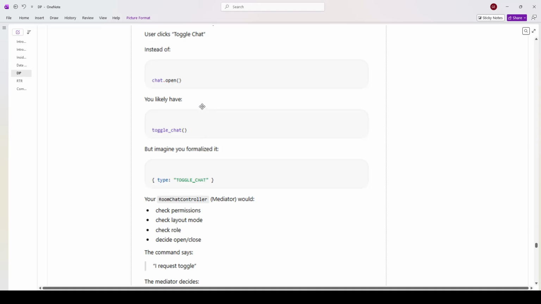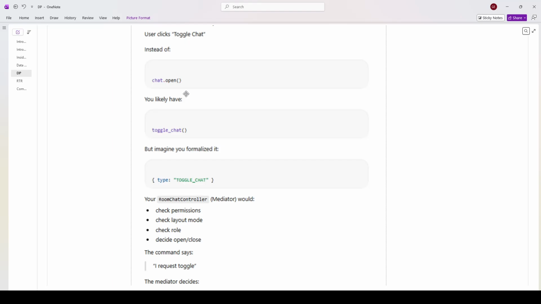Now your LiveKit example: user clicks toggle chat instead of chat.open method. You likely have a toggleChat method. But imagine you formalize it to an object with a member type with the value TOGGLE_CHAT string. So instead of opening the chat directly, you have that specific action.